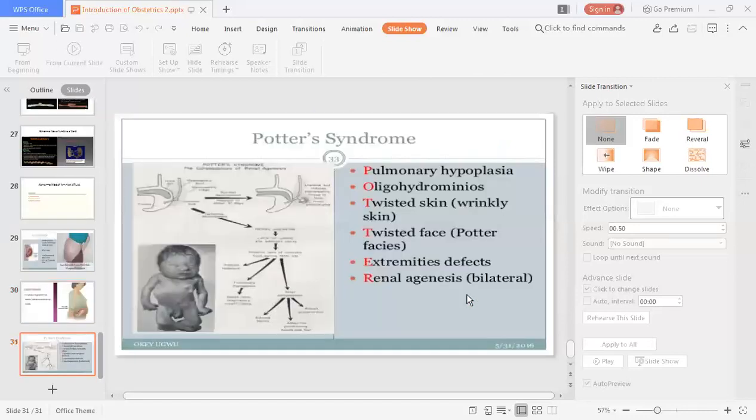So what does it lead to? It leads to Potter syndrome. What is the meaning of Potter syndrome? See in this diagram, the hands or legs are not properly developed. P is for pulmonary hypoplasia, O for oligohydramnios, T for twisted or wrinkly skin or twisted face, that is Potter facies, E for extremity defects, and sometimes there may be bilateral renal agenesis, which is related to Potter syndrome.